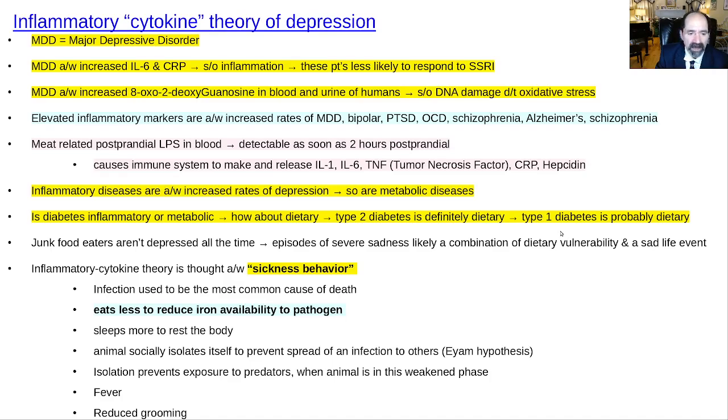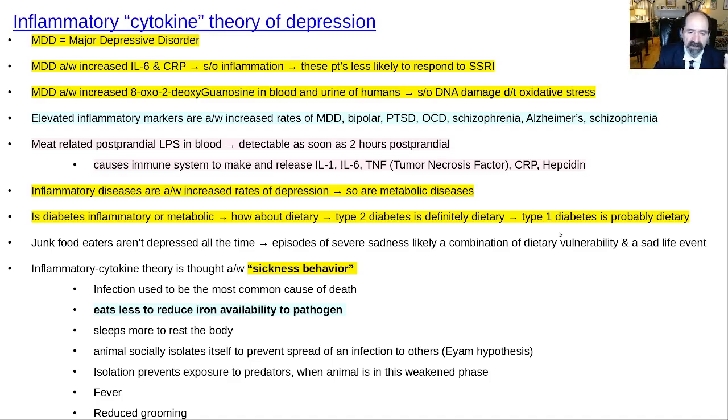The inflammatory cytokine theory is also explained by what is called sickness behavior. So when a person is sick, sometimes with an infection, they'll like to be by themselves, not eat for a while, and just try to let the body heal itself. And what is thought to potentially be some of the reasons for this, from a so-called evolutionary perspective: number one, infection used to be super common, the most common cause of death.